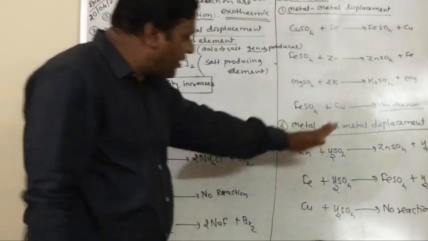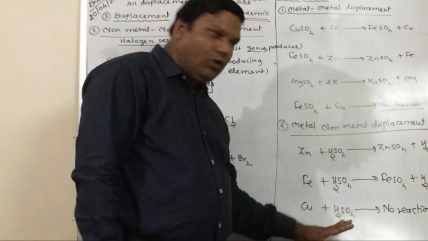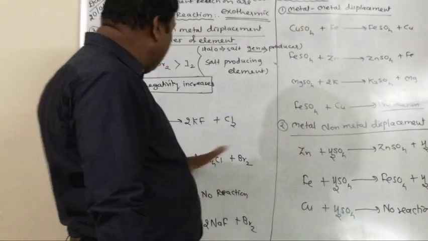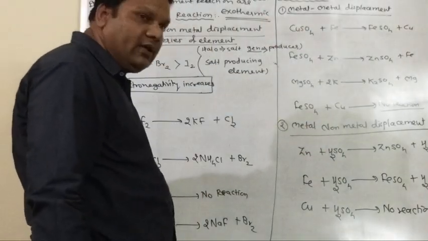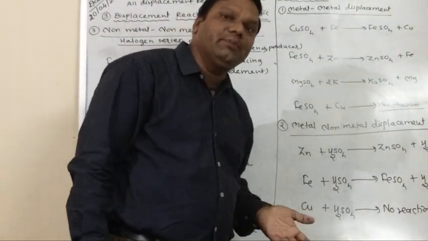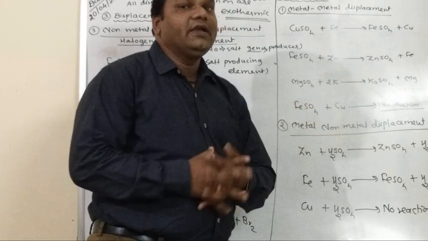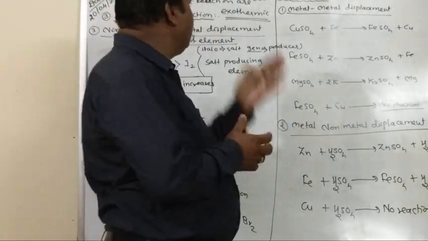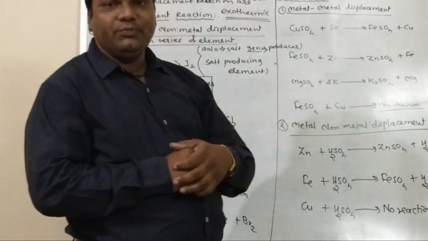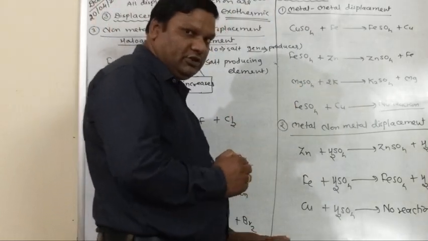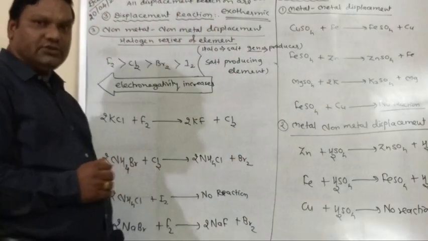These reactions are carried out at room temperature: metal-metal, metal non-metal, as well as non-metal non-metal. When the reaction is complete, they liberate heat and the temperature of the vessel increases, and therefore all displacement reactions are exothermic in nature. Understood? So note down these reactions.